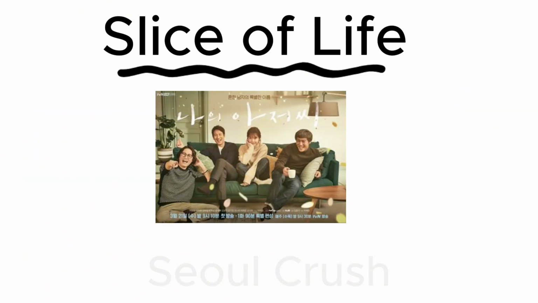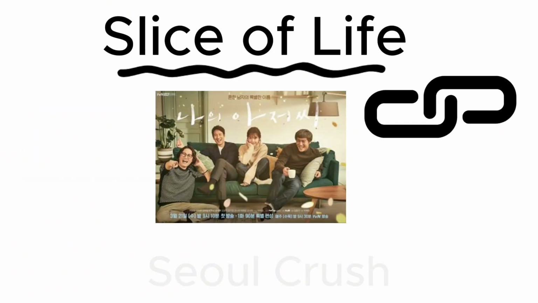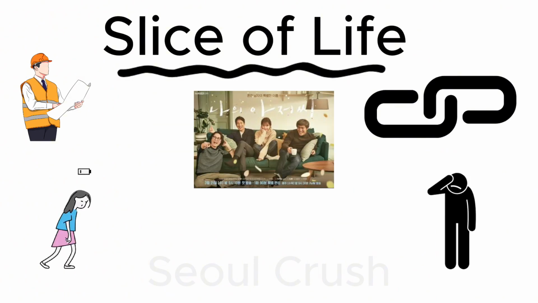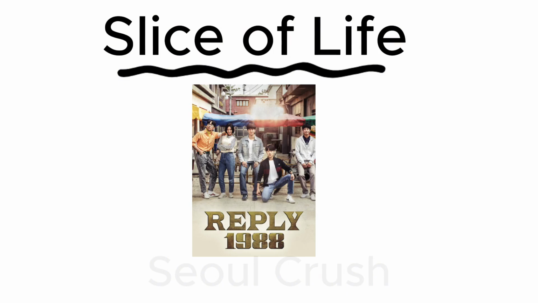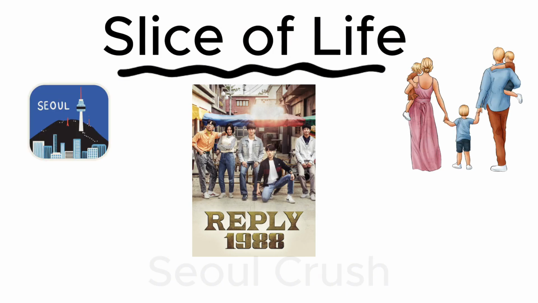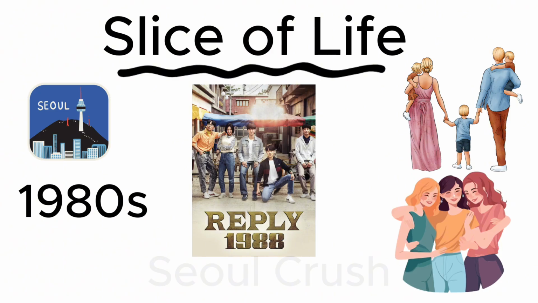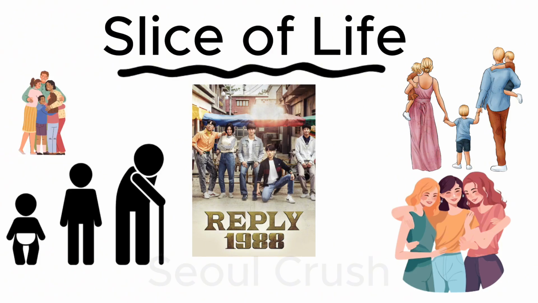My Mister explores the unlikely connection between a middle aged engineer facing professional and personal disappointments and a young woman struggling with poverty and isolation. Reply 1988 portrays five families in a Seoul neighborhood in the late 1980s, capturing both the specific historical moment and the universal experiences of friendship, family relationships, and coming of age.